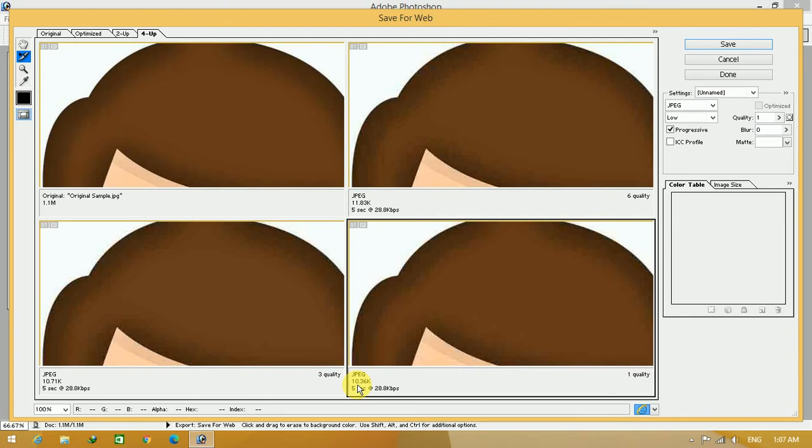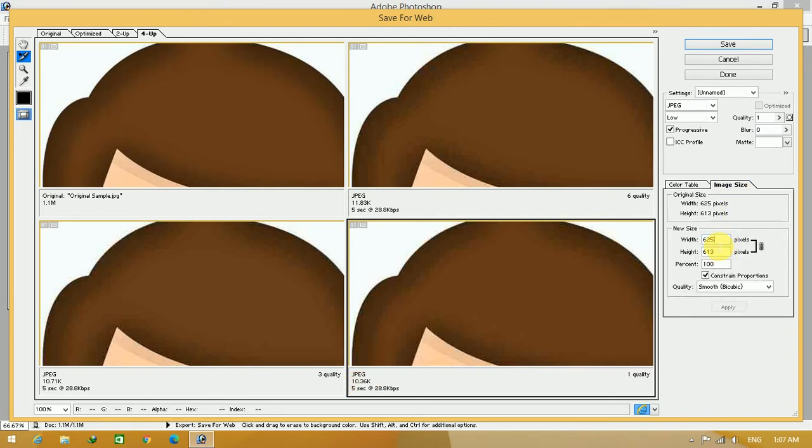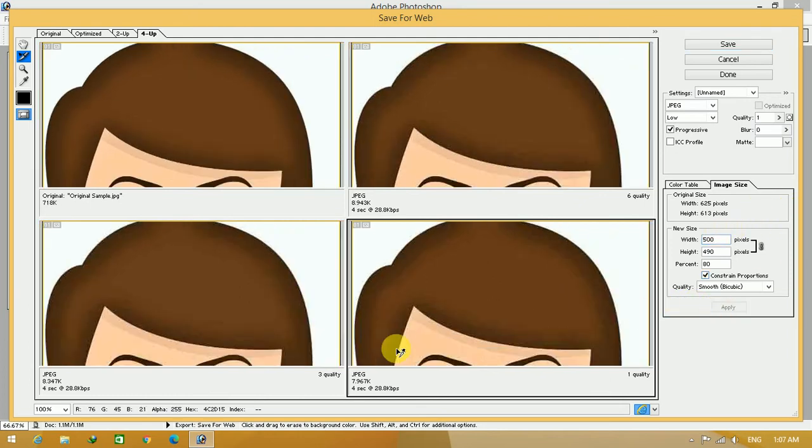If you want to reduce the size of the image further, go to Image Size and reduce the width. Okay, currently this is 625 pixels, and you can reduce it to 500 or less. Okay, and now in this sample I'm reducing it to 500, and after applying this, look at this, the size of